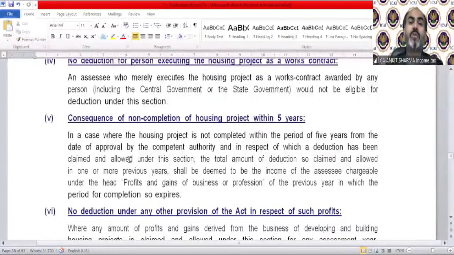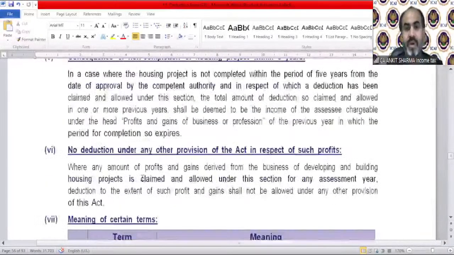In a case where the housing project is not completed within the period of 5 years from the date of approval by the competent authority, and in respect of which a deduction has been claimed and allowed under the section, the total amount of deduction so claimed and allowed in one or more previous years shall be deemed to be the income of the assessee, chargeable under the head PGBP, of course. No deduction under any other provision of the Income Tax Act. If you have claimed any deduction of that profit under this section, then you cannot claim it anywhere else in the Act, of course.